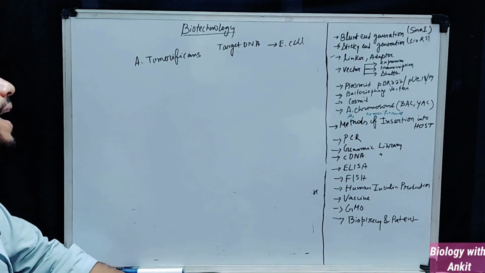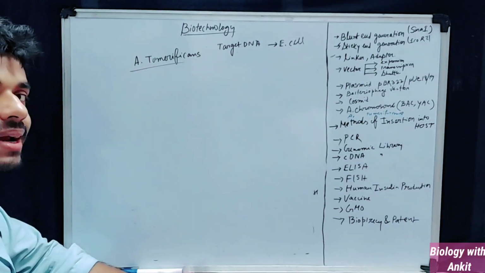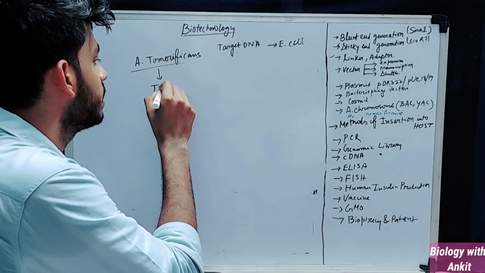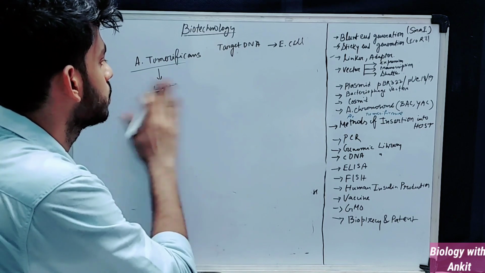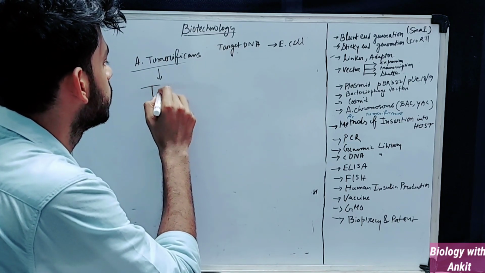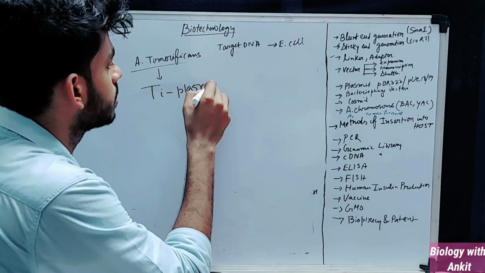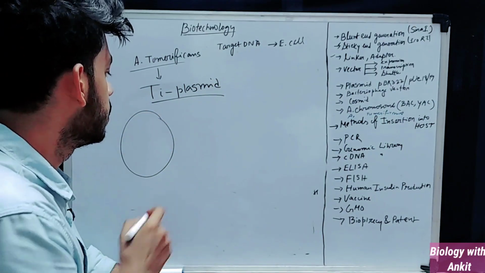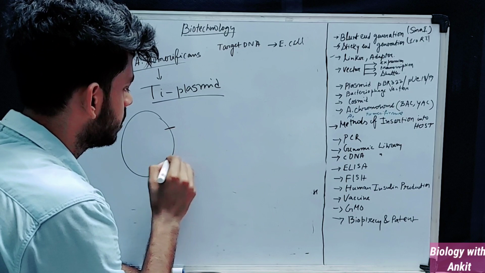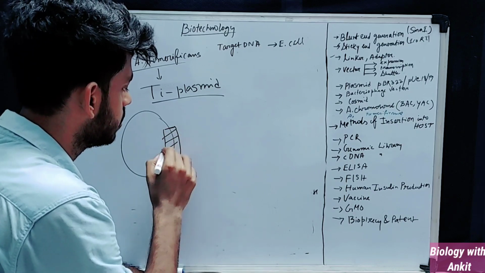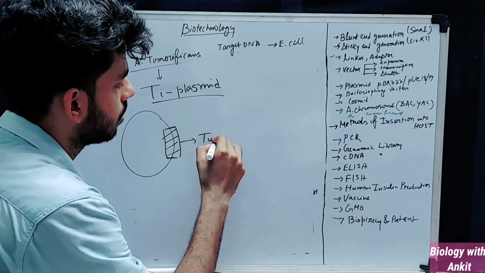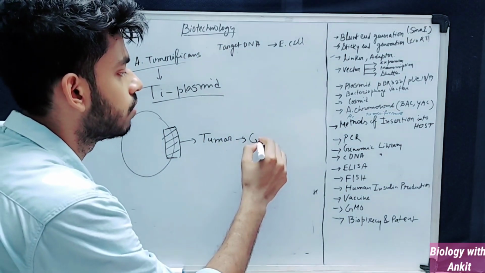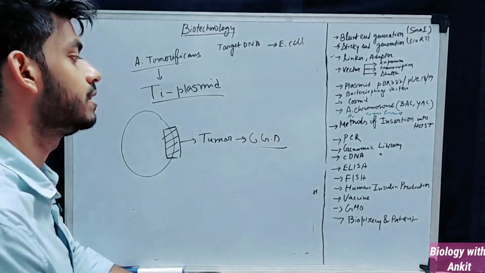Okay, so Agrobacterium tumefaciens has a plasmid called the Ti plasmid. And what this Ti plasmid has, just simply know that if this is a gene, it has a gene for creating tumors that results in crown gall disease in plant cells.